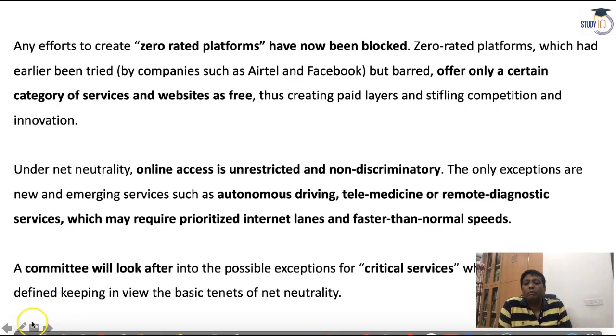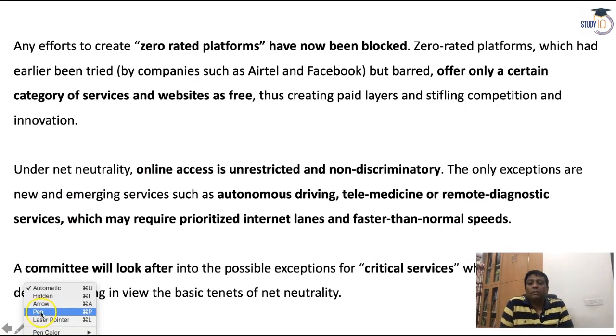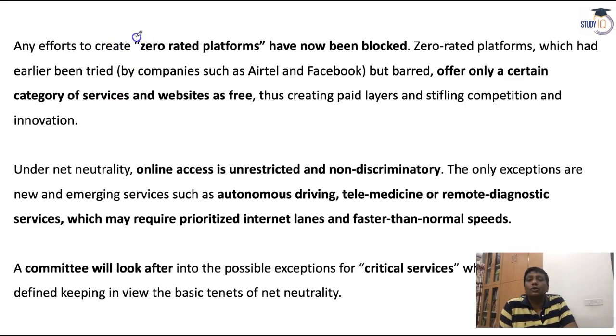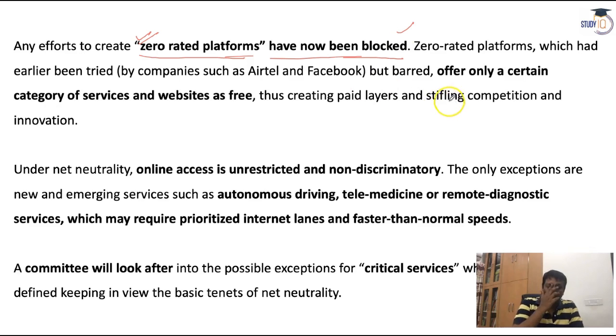Zero-rated platforms are actually those platforms, it is written there, zero-rated, what is this, guys? Yeah, you see here. The zero-rated platforms have now been blocked. Actually, earlier, some companies like Airtel and Facebook would try to promote a few sites. And through the promotion of zero-rated platforms, they would advertise their own offerings and earn, while the others suffered a lot of problems. So the government said no, this type of zero-rated platform is not allowed.